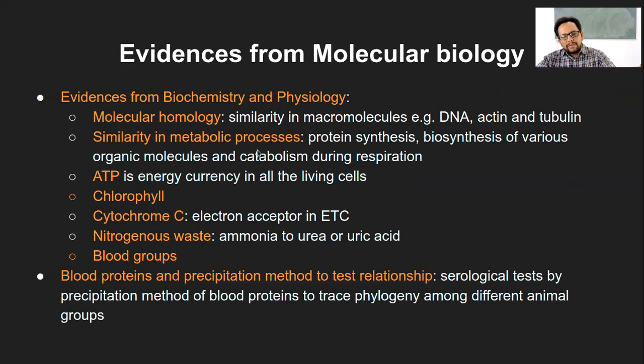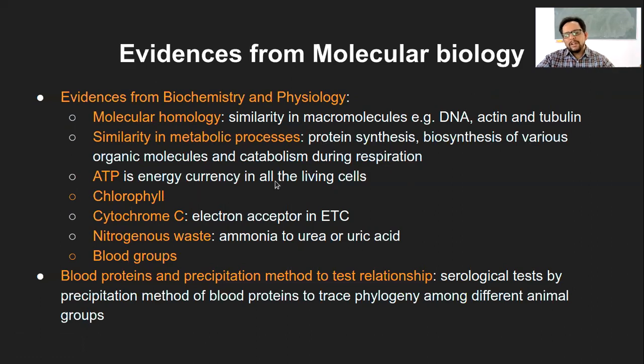There is similarity in metabolic processes, like how protein synthesis happens, how the synthesis of various organic molecules like starch and glycogen happens. Catabolism during respiration, how glucose is broken down to generate energy. Most of these mechanisms are very much conserved.